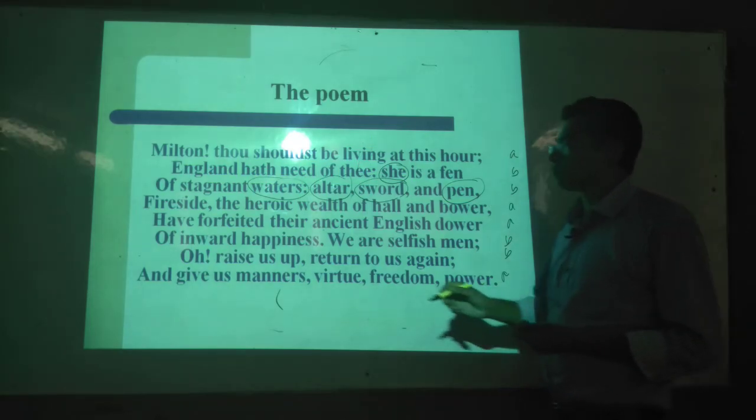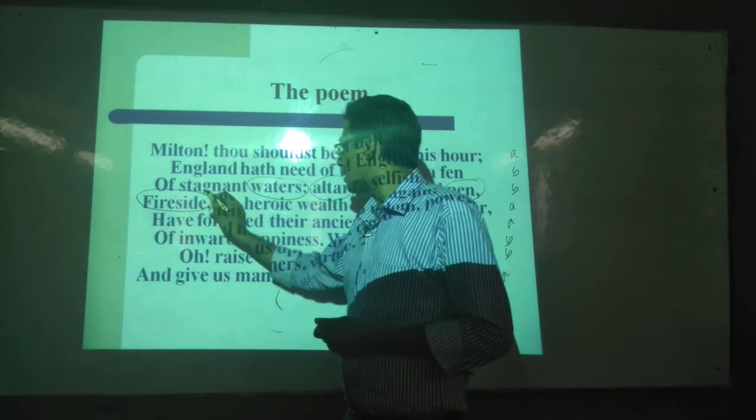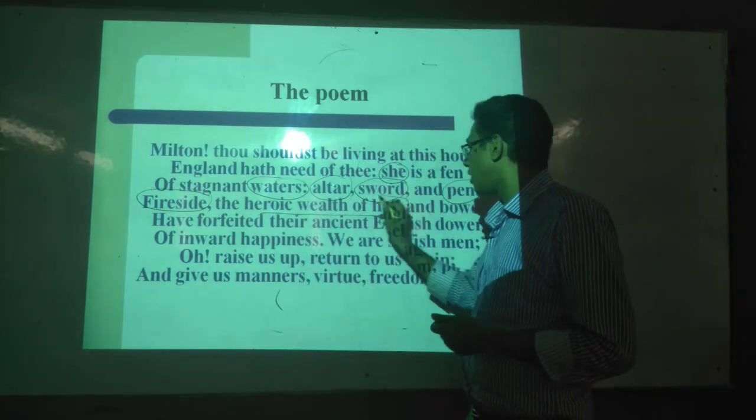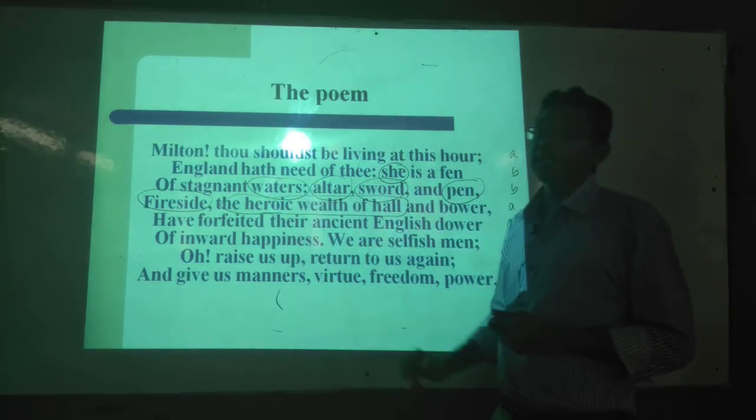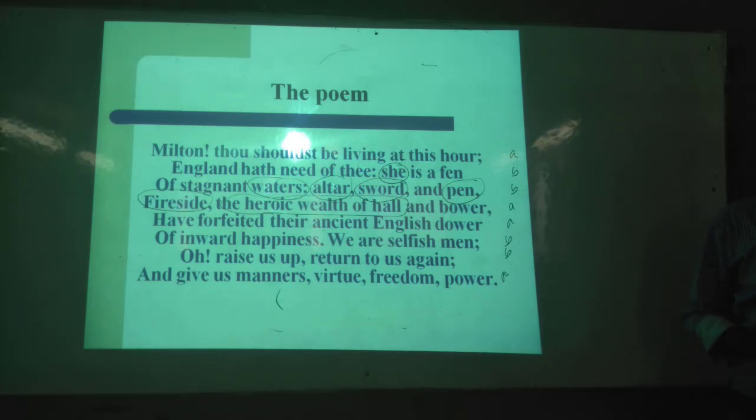And fireside is the homely side as well. The heroic wealth as well. These symbolize what? Your achievement. Why? For example, a hall, Sompur Bihar, or you can say that Curzon Hall.